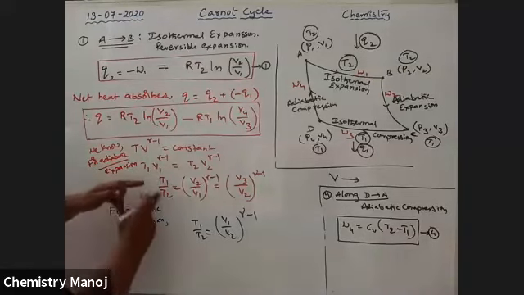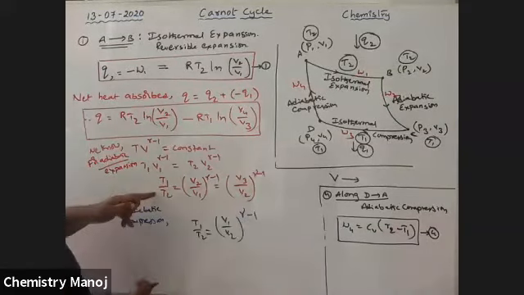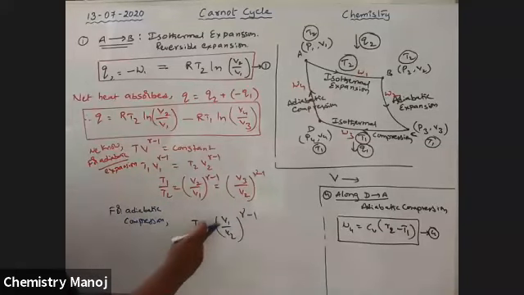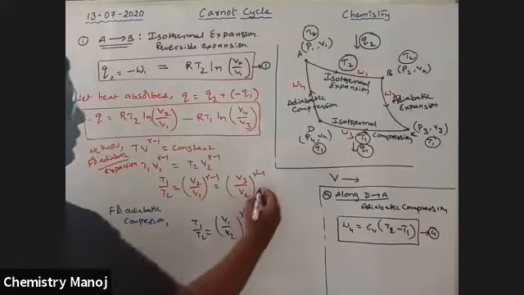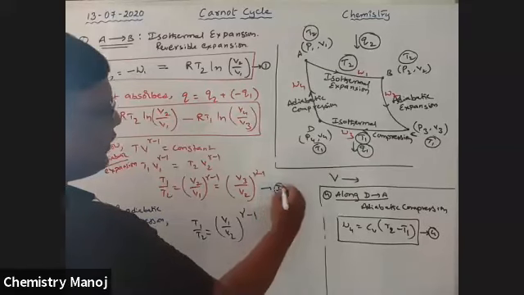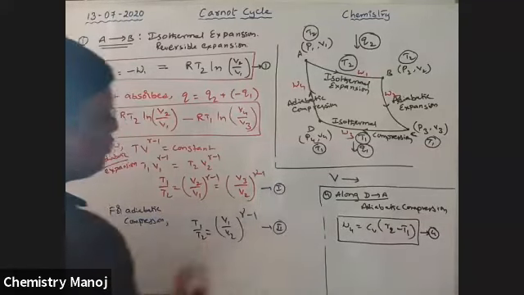So from the first, T1 by T2 is equal to V3 by V2 whole power gamma minus 1, and from this, T1 by T2 is equal to V1 by V2 whole power gamma minus 1. By taking this one and this one, we have a conclusion.